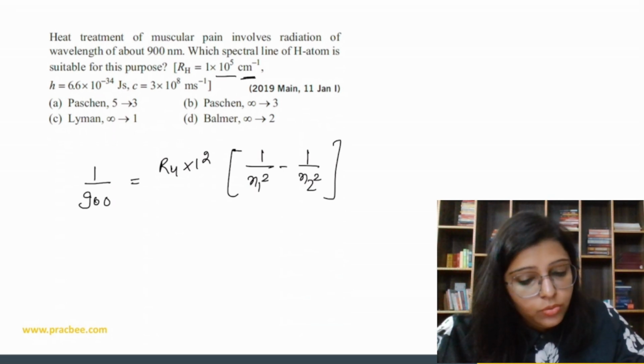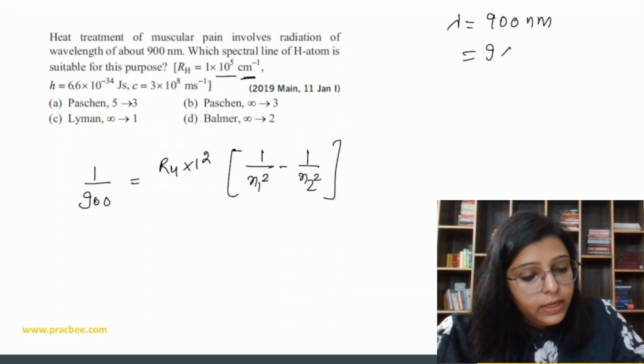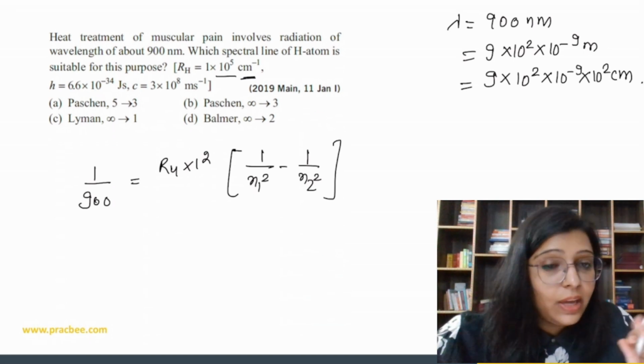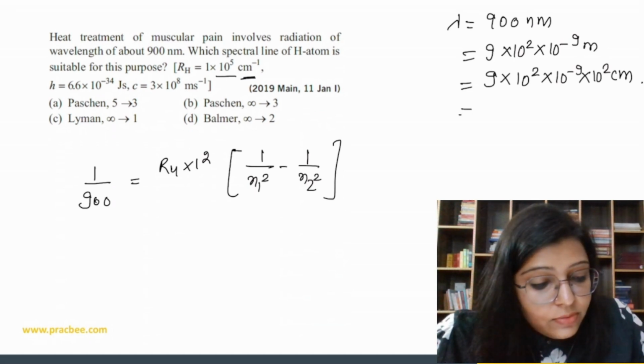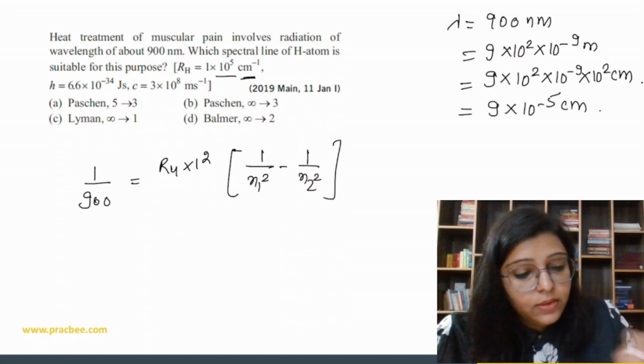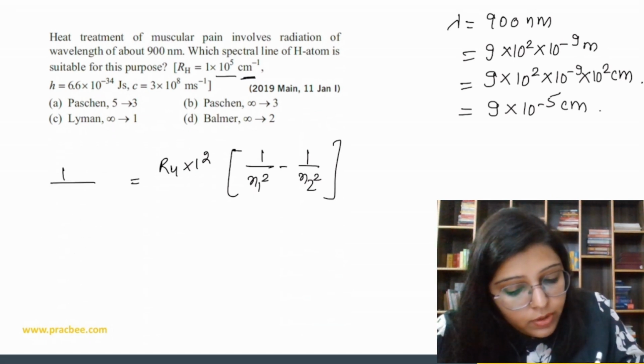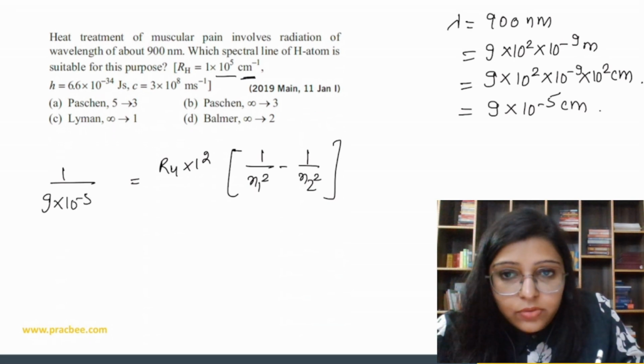So what we are going to do is, lambda is 900 nanometer, so this is 9 into 10 to the power 2 into 10 to the power minus 9 meter, and 1 meter is 100 centimeters, so 9 into 10 to the power 2 into 10 to the power minus 9 into 10 to the power 2 centimeter, because we have to take everything in one unit. That's why 9 into 10 to the power minus 5 centimeter is the value of the wavelength.